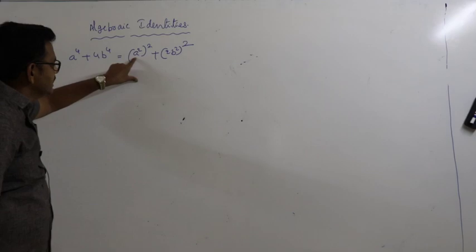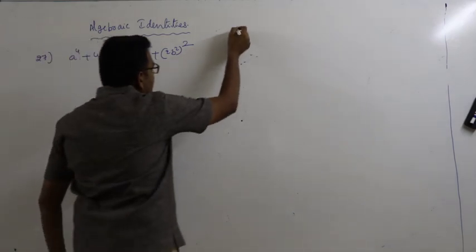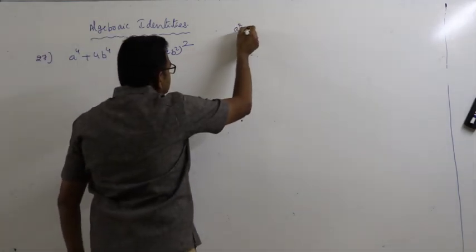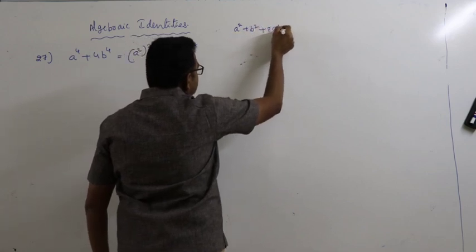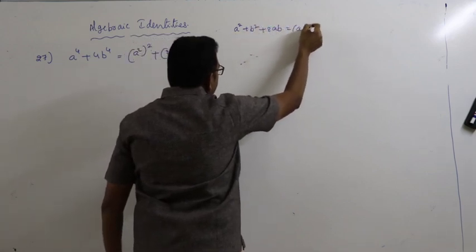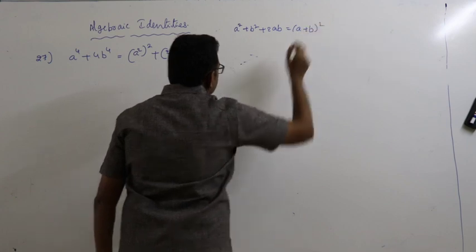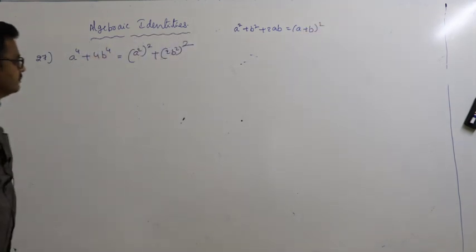This is just like a square plus b square plus 2ab is equal to (a plus b) whole square.